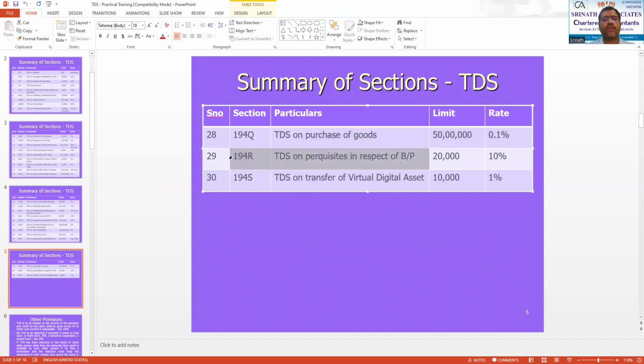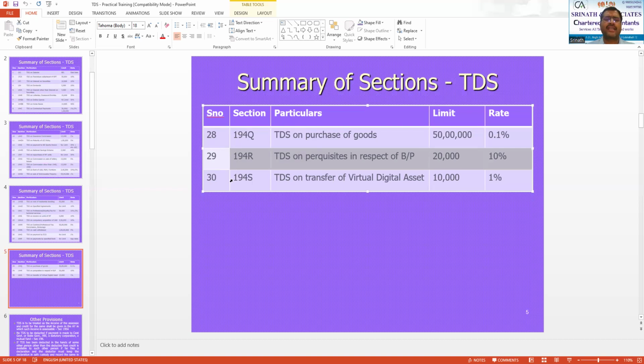Then comes your 194R, TDS on perquisites in respect of business or profession. Again, very important section nowadays. If any person is paying any perquisite in respect of business or profession, like for example, a company is giving some freebies to its distributors like Malaysia trip, Singapore trip, etc., those all will be covered under TDS on perquisites in respect of business or profession, and the limit for deducting TDS will be 20,000 and the rate will be 10%.